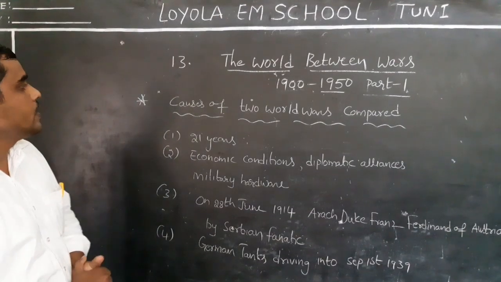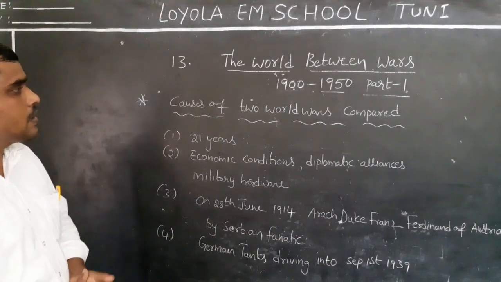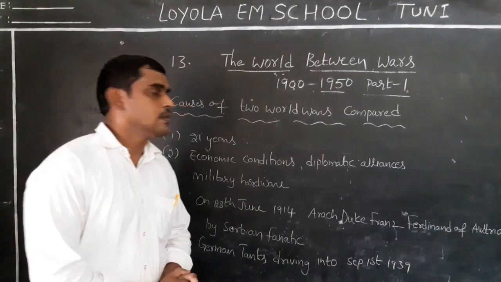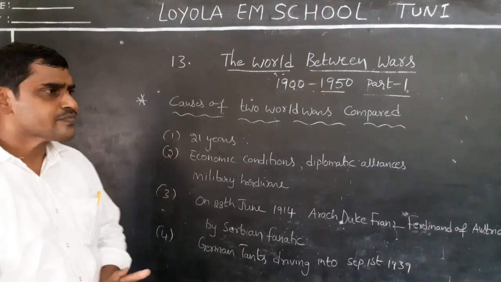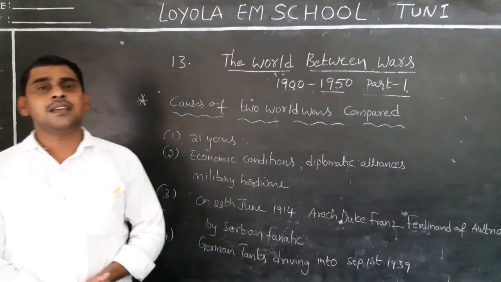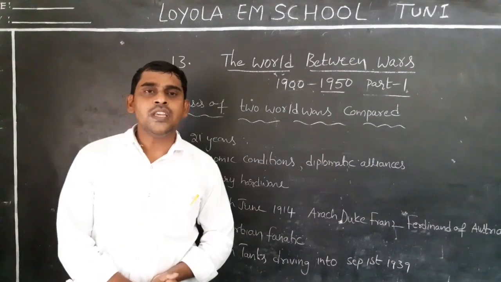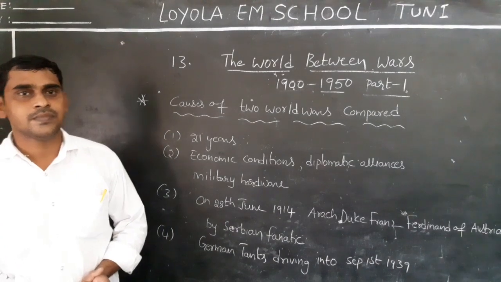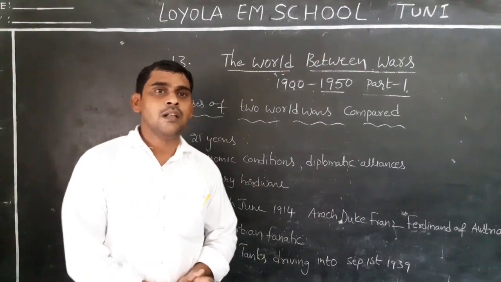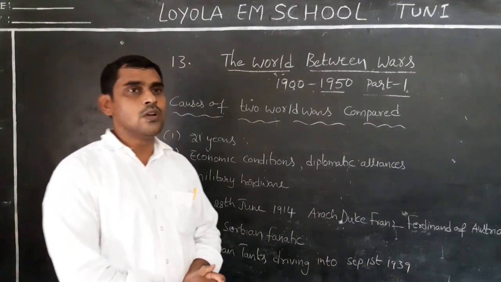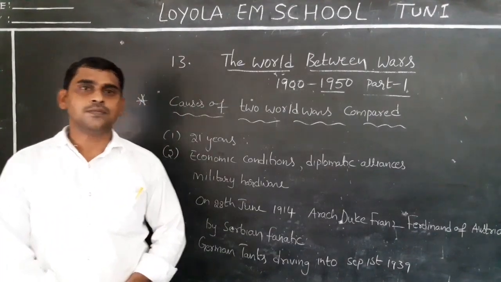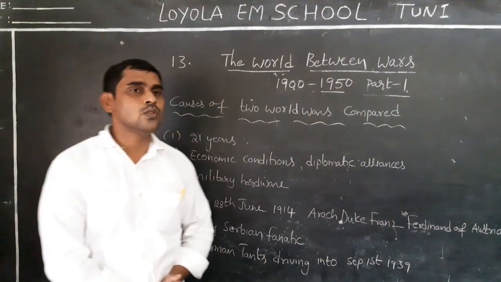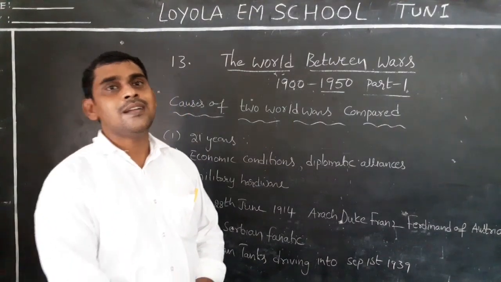Next, we are going to discuss the causes of the two world wars and compare the two world wars. No two events are exactly similar. According to that, World War I and World War II are both dissimilar.